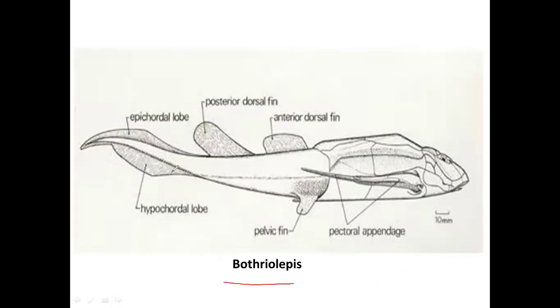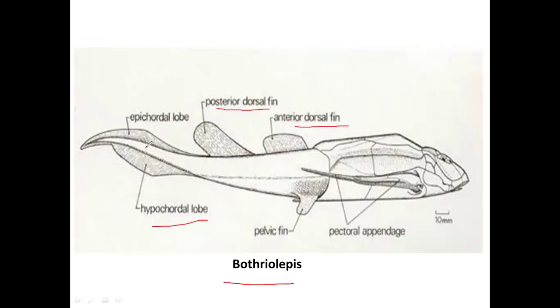So if you see the diagram, it is very smooth. The head and trunk part are protected by bony shield, of course. But the major part of the body is not protected by any kind of scales. So the point I said is, it has paired eyes close together on the dorsal side. Look here, on the dorsal side the two eyes will be very close together. And this is the dorsal fin, which is the anterior dorsal fin and posterior dorsal fin.